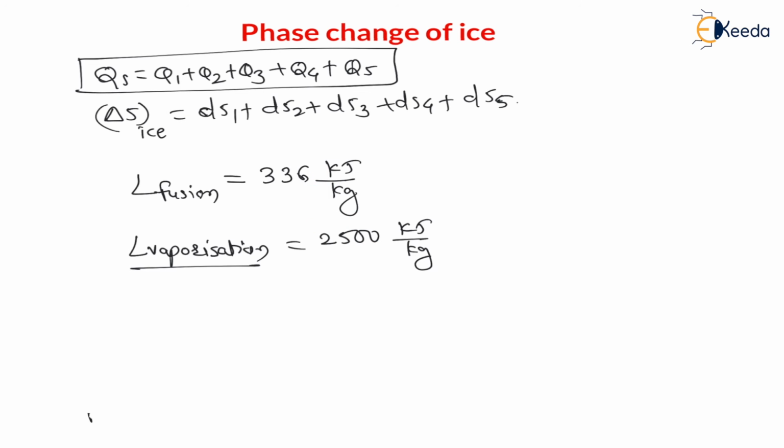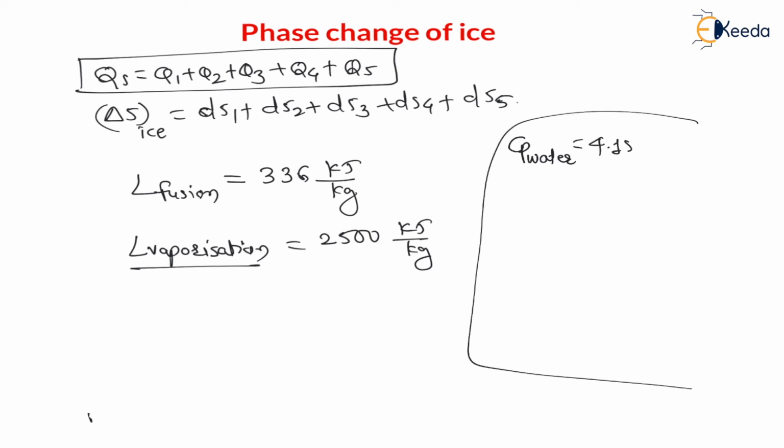And my dear students, we know that the specific heat at constant pressure for water is 4.187 kilojoule per kg Kelvin. And the specific heat of solid, for any substance, is always half of the specific heat of liquid. Therefore, specific heat of ice is the specific heat of liquid divided by 2.